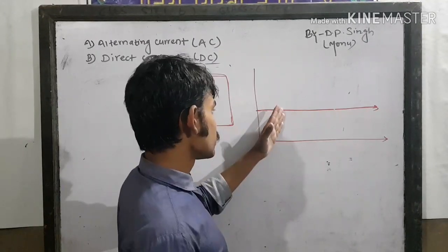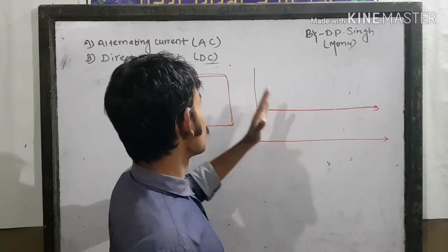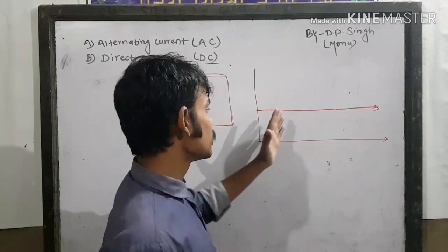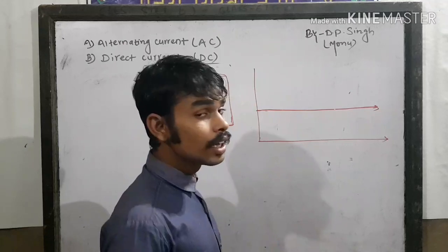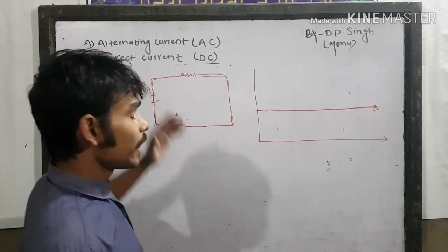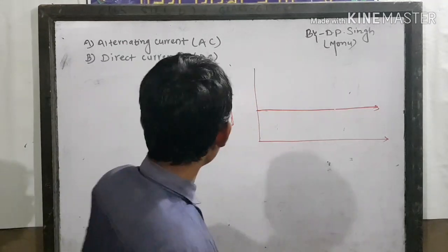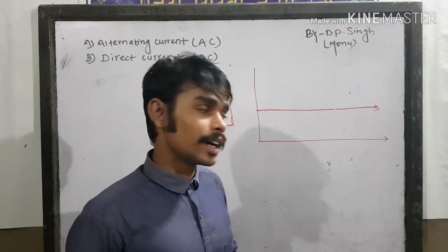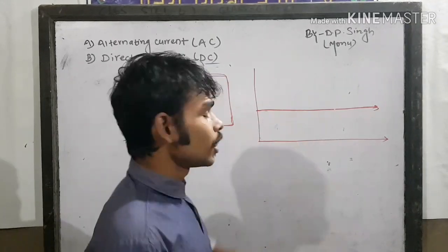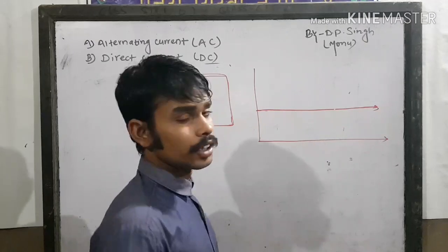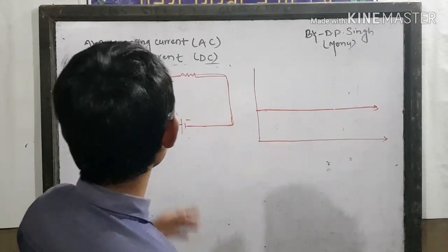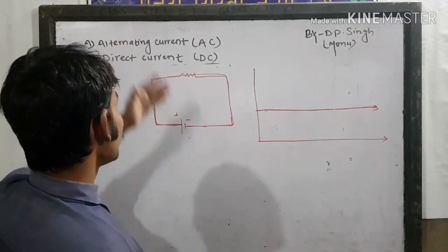So current remains constant, polarity doesn't change, so the direction does not reverse. It means direction does not change in direct current. That's why direct currents are those currents whose direction does not change with time. So its voltage cannot be altered because its polarity doesn't change. I think you have a clear concept about alternating current and direct current.